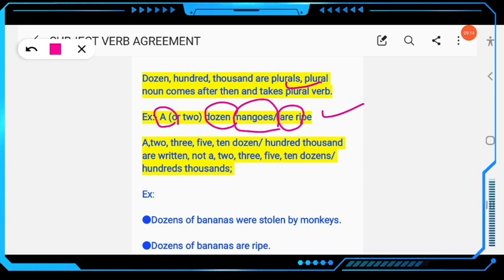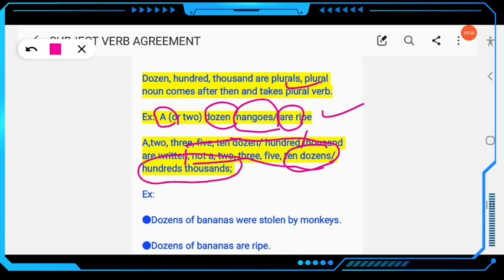So 2, 3, 5, 10 dozen. A dozen, 2 dozen. Then 8,000, 5,000. Clear? Are written. Don't say a dozens, or 10 dozens, this will be wrong here. Not 100,000s.